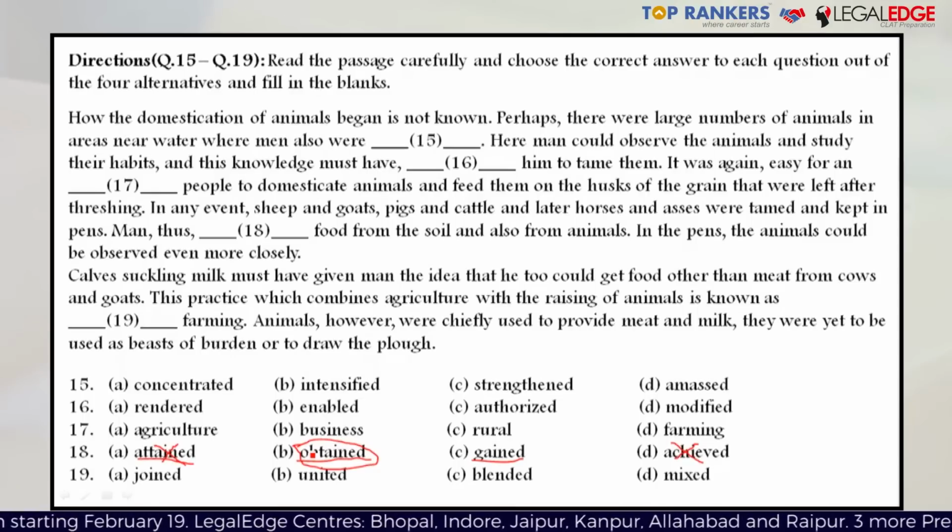Moving on, blank number 19. I'll continue reading the passage. Calves suckling milk must have given man the idea that he too could get food other than meat from cows and goats. This practice, which combines agriculture with the raising of animals, is known as dash farming.